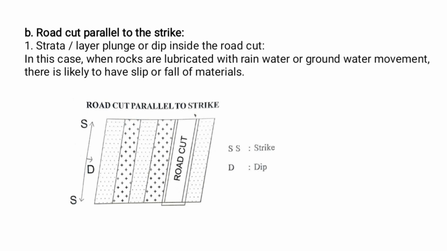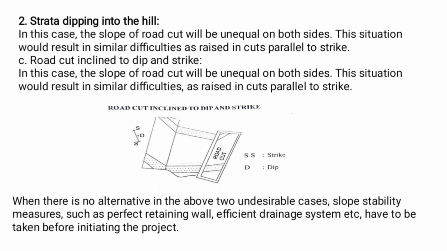Second, road cut parallel to the strike. Strata layers plunge or dip inside the road cut, that is, strata dipping into the hill. In the case of slope of ground cut, the road cut will be unequal on both sides. This situation would result in similar difficulties as raised in cuts parallel to strike.